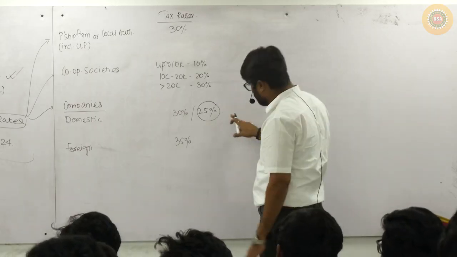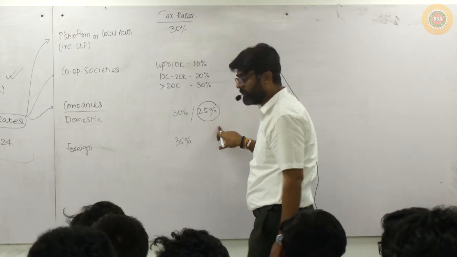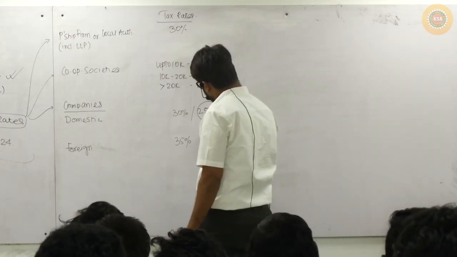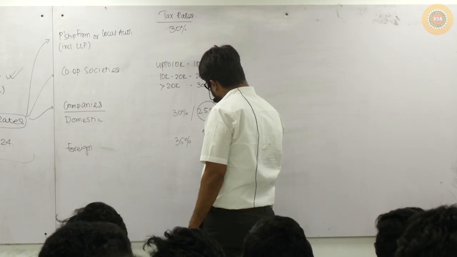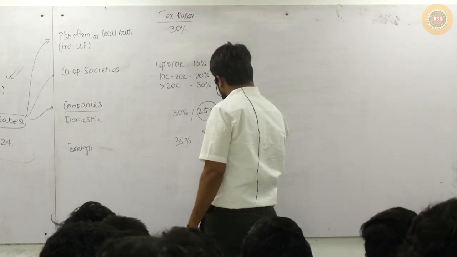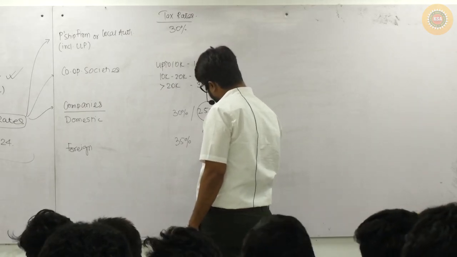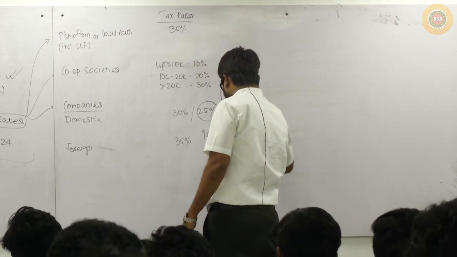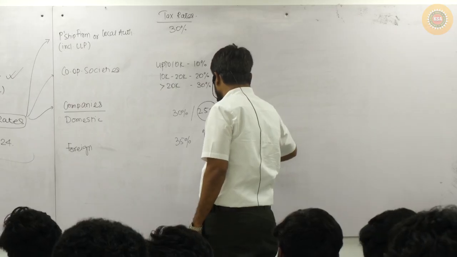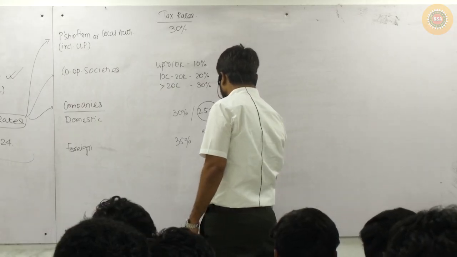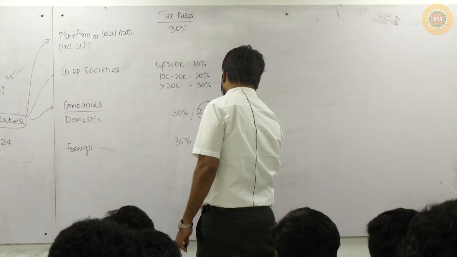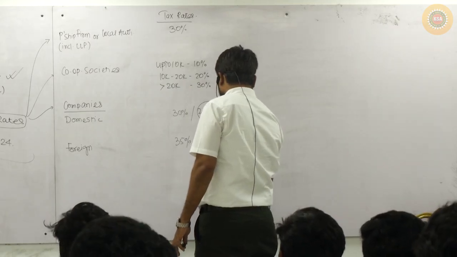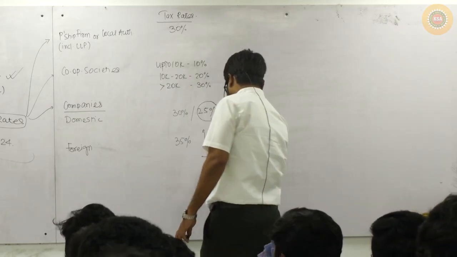So this year your tax will be 25% if the turnover for previous year 22-23 was less than or equal to 400 crores.